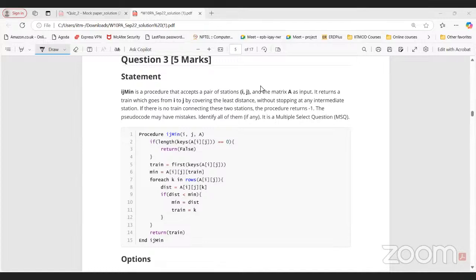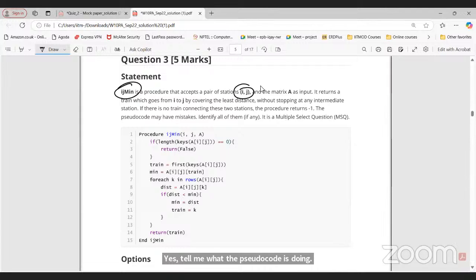Tell me what the pseudocode is doing. Here we have a procedure that accepts I, J and the matrix A, like what we calculated in the previous question, as input. It returns a train that goes from I to J covering the least distance, without stopping at an intermediate station. If there is no train connecting these two stations, the procedure returns -1, sorry. The pseudocode may have mistakes and we need to identify them.